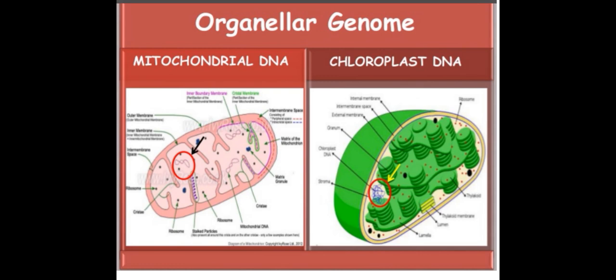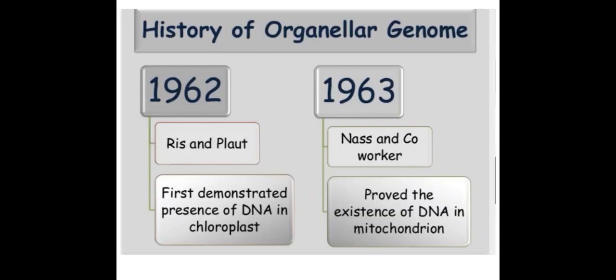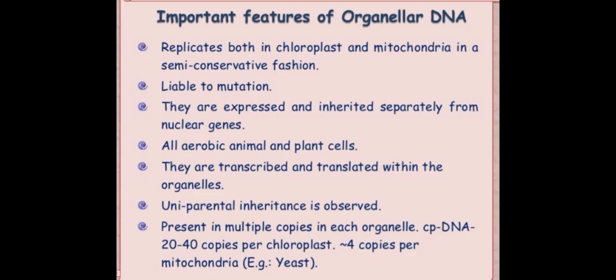Organellar genome: mitochondrial DNA and chloroplast DNA. History of the organellar genome: in 1962, Ris and Plaut first demonstrated the presence of DNA in chloroplast. In 1963, Nass and co-worker proved the existence of DNA in mitochondria.